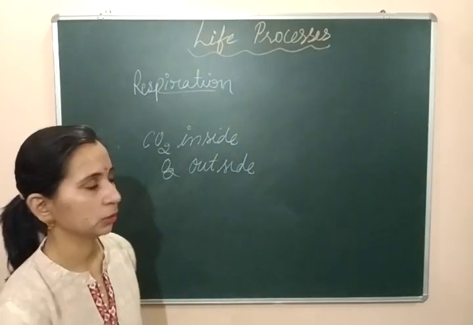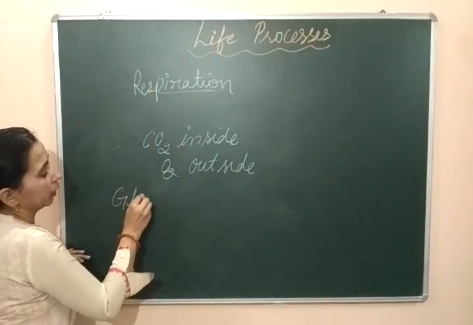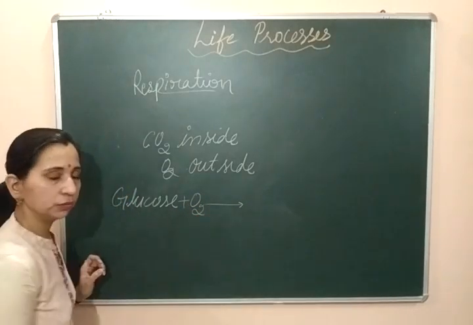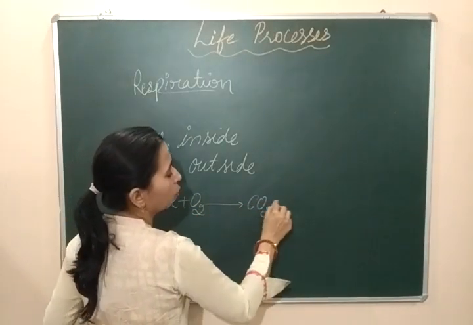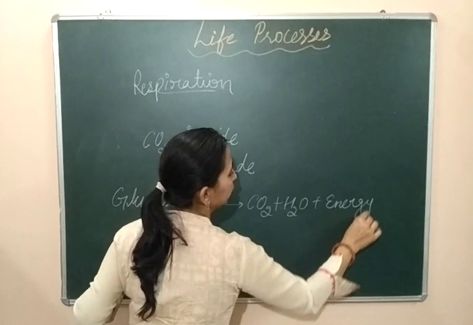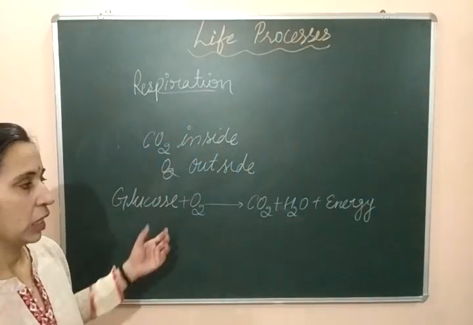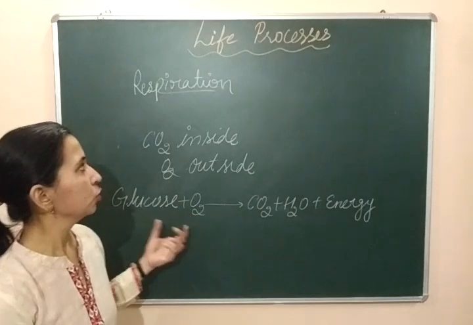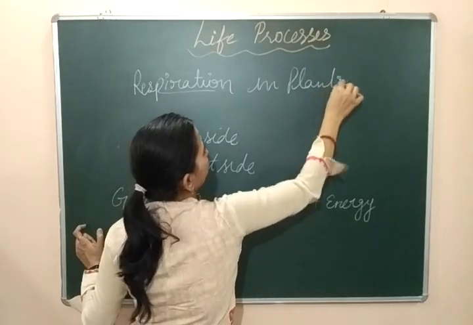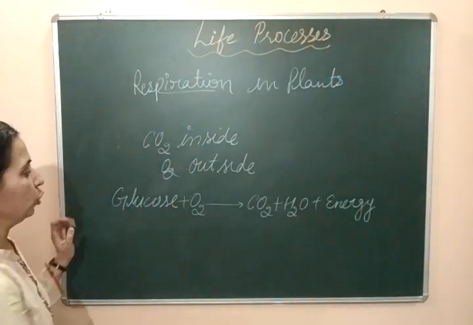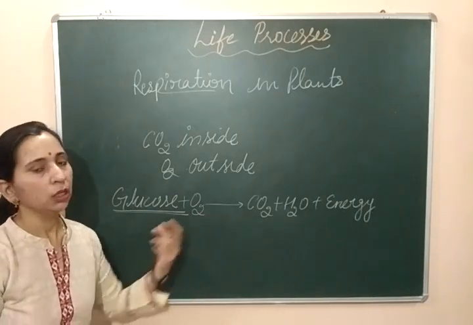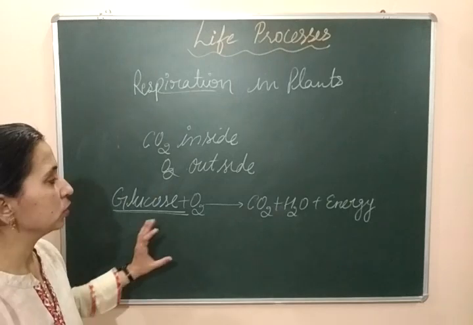their different activities. Like हमने देखा ना, in the human being case glucose gets oxidized, reacts with the oxygen, and then it converts into carbon dioxide and water, and energy is produced. This energy is produced in the form of ATP. The same process happens in the case of plants also. So we are talking about respiration in plants. Let's see what happens in the case of plants. In the case of plants, like human beings, glucose is combined with oxygen and it releases energy, it releases carbon dioxide and water through the same process.